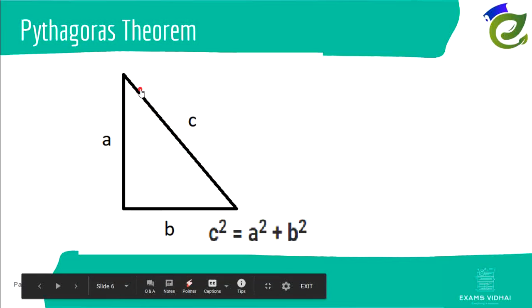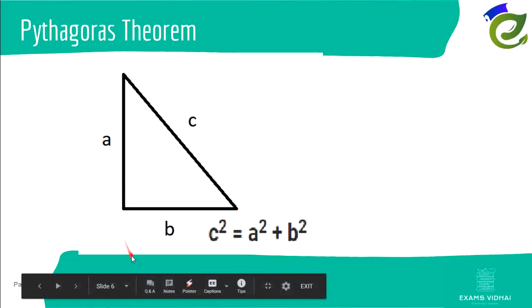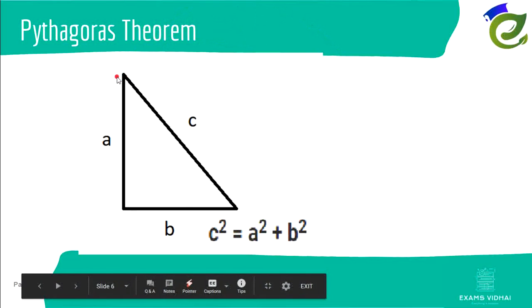This can also be realized visually. How? It is the area of the square formed by this particular side, and if you take the area of the square formed by this particular side, the sum of these two areas will be equal to the area of the square formed by this particular side, that is the hypotenuse side.